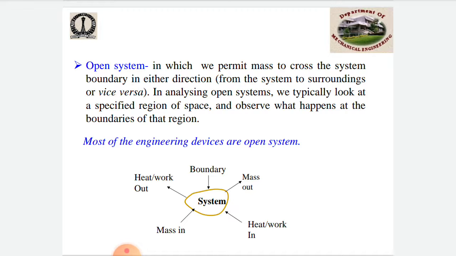So what are the examples for the open system? A water wheel, a motor car engine, and a steam generator. So these are the systems for the open system. Water wheel: it is a device that converts the potential energy of the water into mechanical energy.